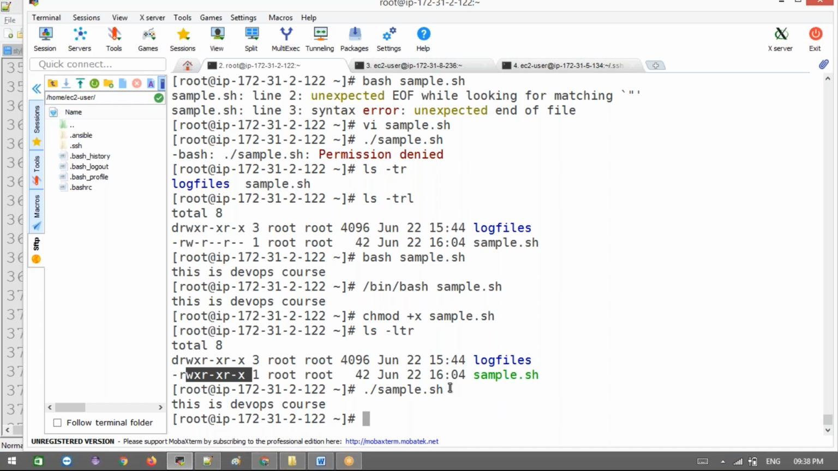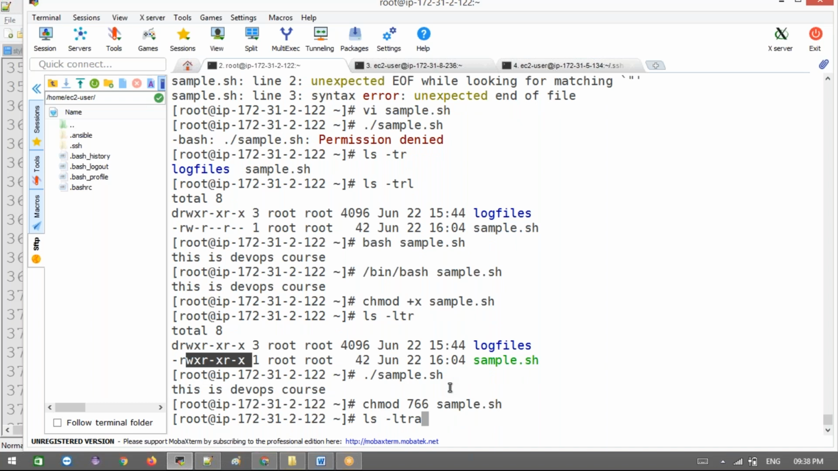For example, let's say you don't want to give the permission to the group and others. Then how are we going to give it? Like 766, let's say. Now with 766 the permission will be changed, like chmod 766 sample.txt. Now let's see the permission has changed.